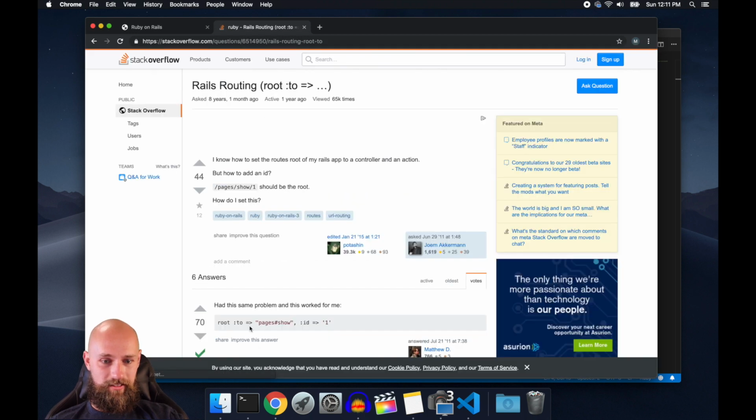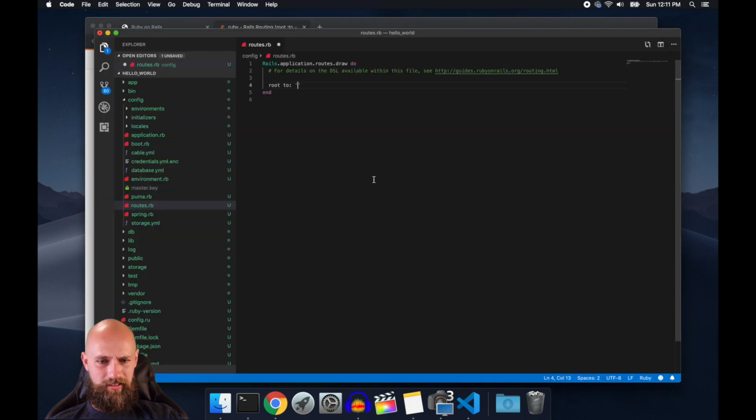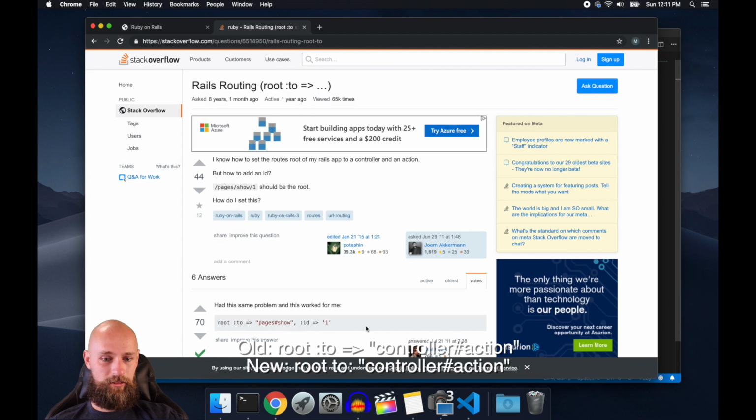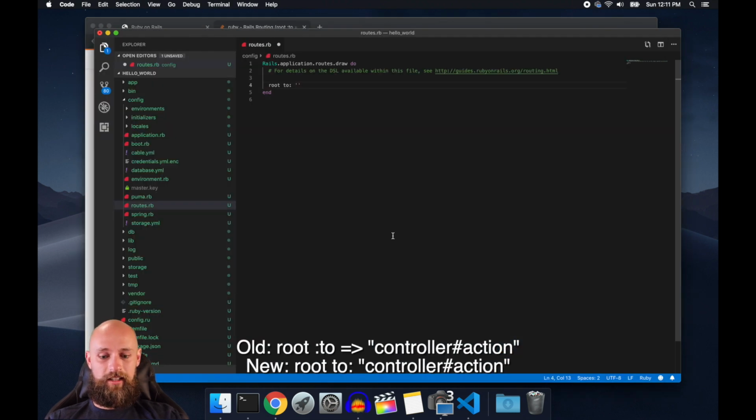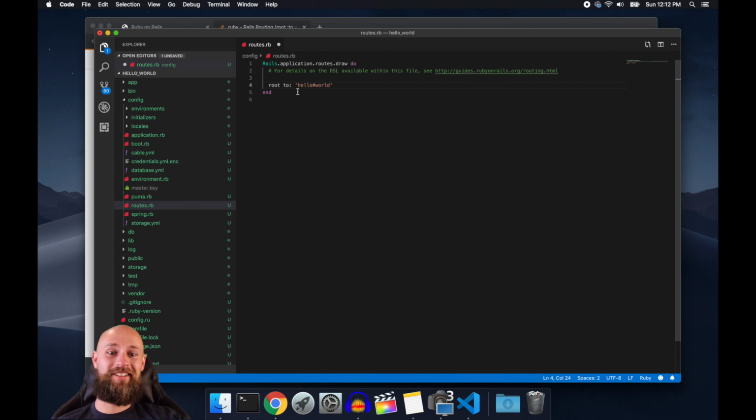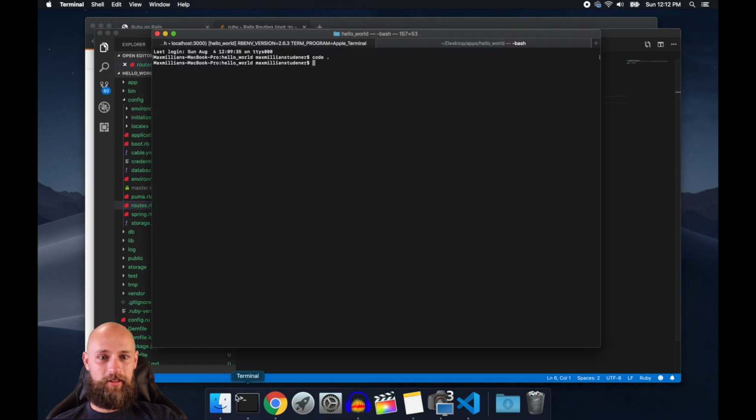I almost had it. Look at this old syntax. Let's do hello. Let's do something really terrible since we're making just a wonderful app right now. Hello world. We're not even going to use REST or anything. So, okay.